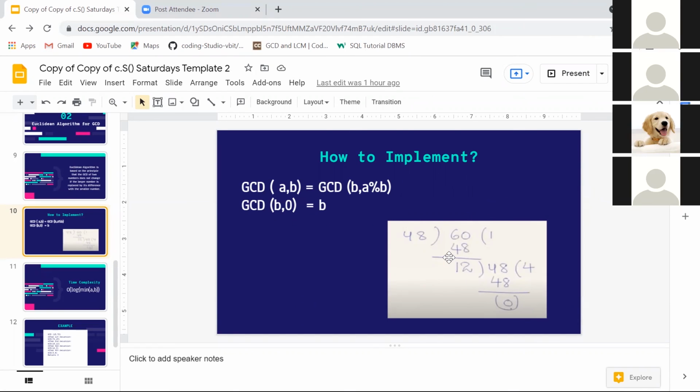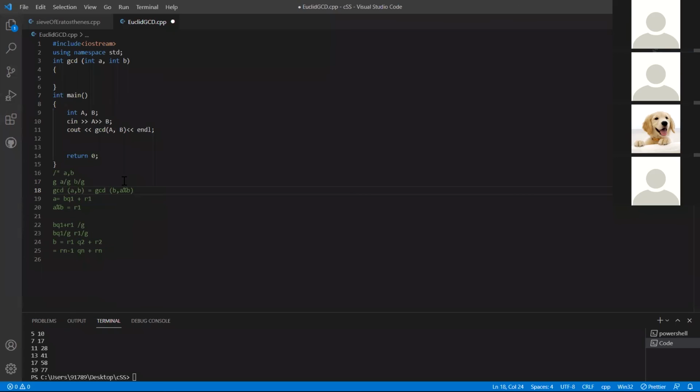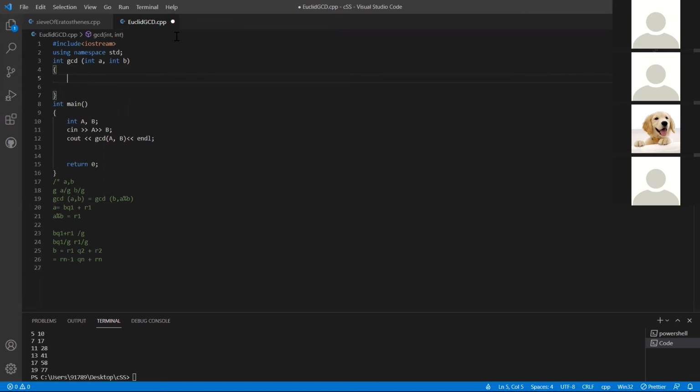That's basically what we kept doing, and this is what we are going to use here in the Euclid GCD as well. I hope this was clear, why GCD of A and B is equal to GCD of B and A mod B.